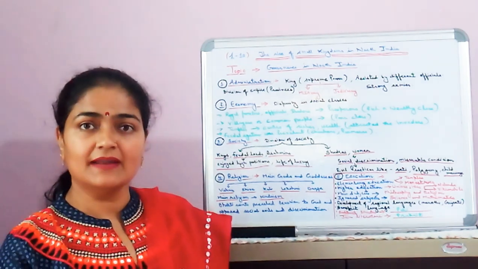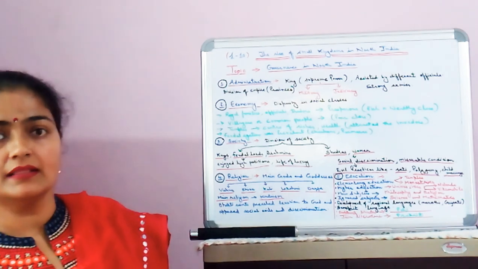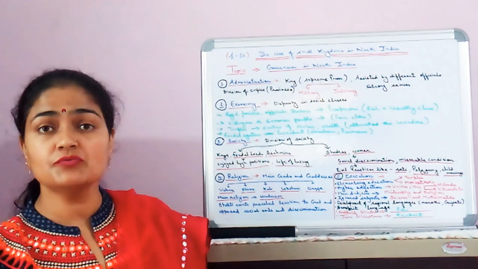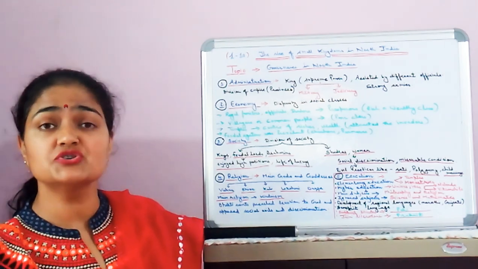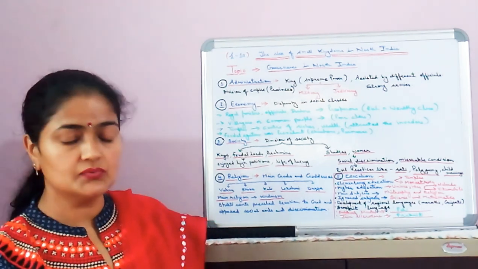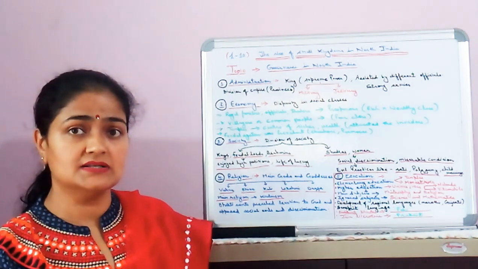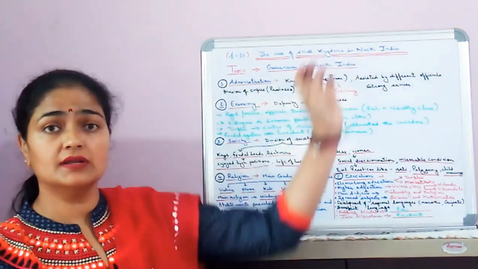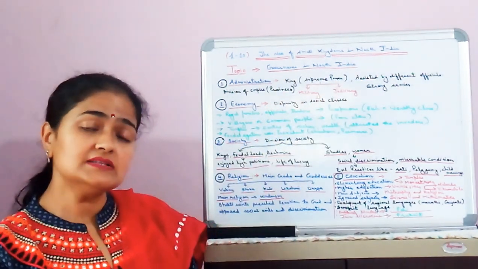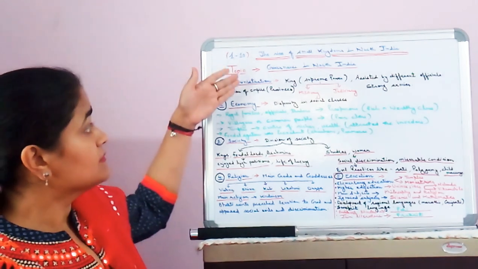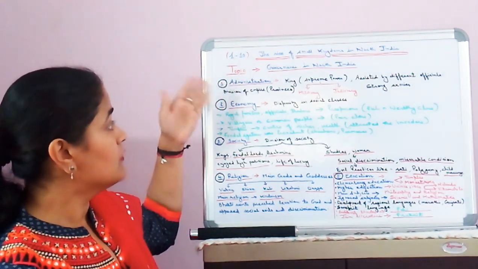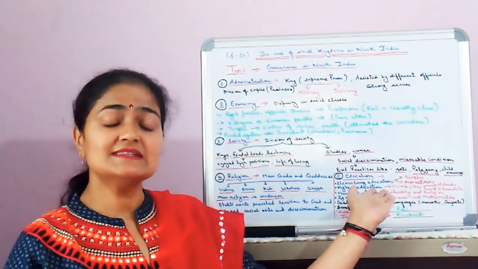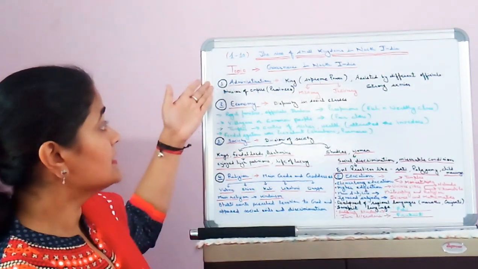Okay, my dear children, as we have started lesson number 10, that is the rise of small kingdoms in North India, in which we have already studied about the three major empires, that is the Rashtrakutas, the Palas and the Pratiharas. Now, the next topic of this chapter is governance in North India. In governance, we will study what was the administrative system at that time, what was the economy, society, religion and education. So let's start with the first one, that is administration.